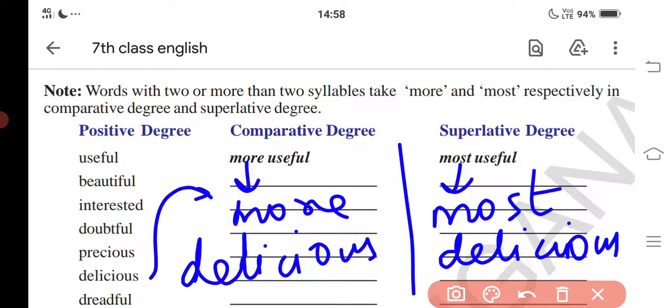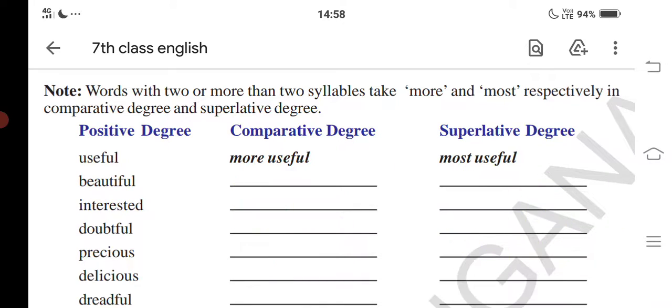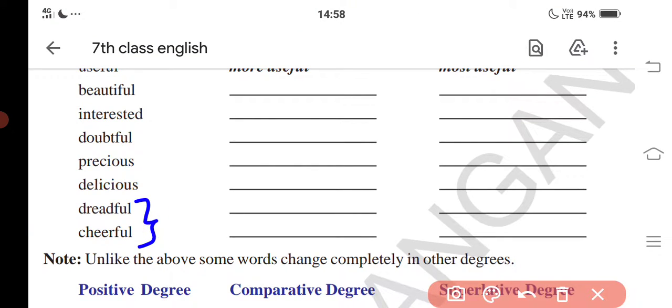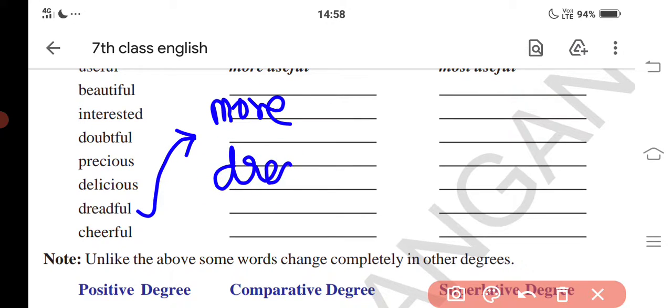Okay, next, only the last one is left, that is dreadful. Let's see now. Two are left for us, dreadful and cheerful. First, let's see dreadful. So, as we know that for the comparative degree we have to add more. So, more dreadful.